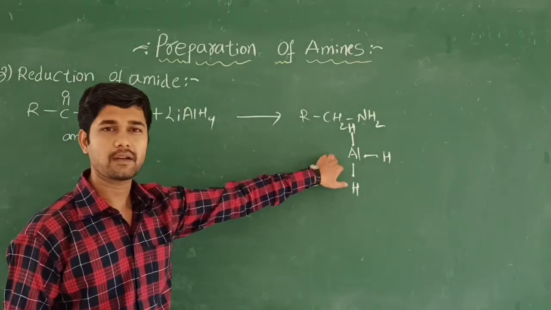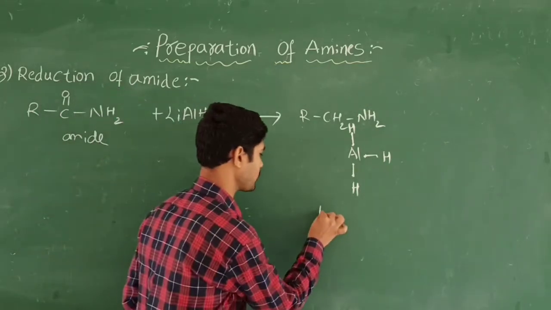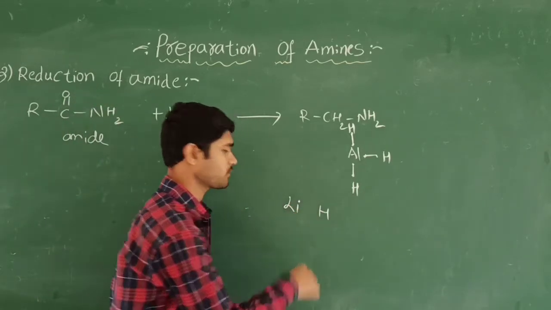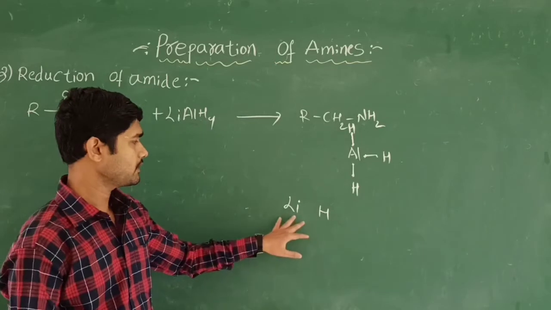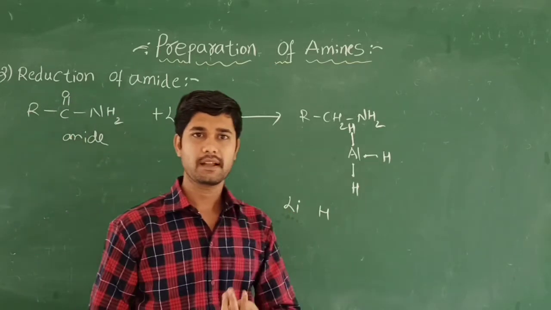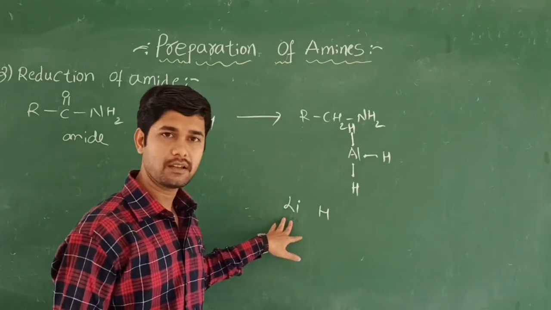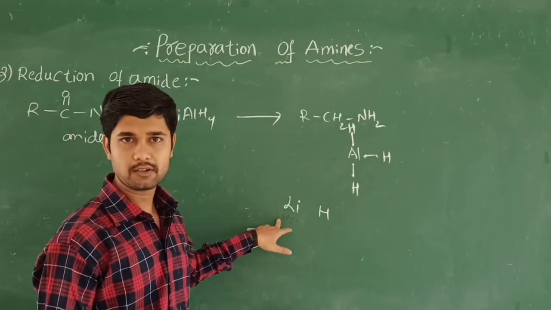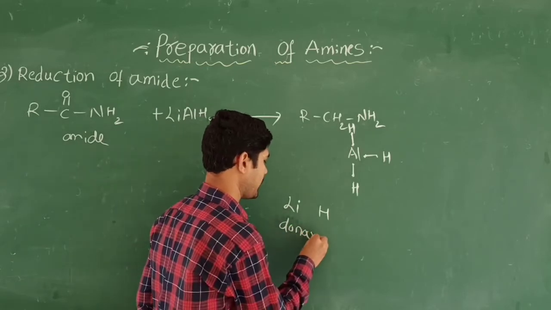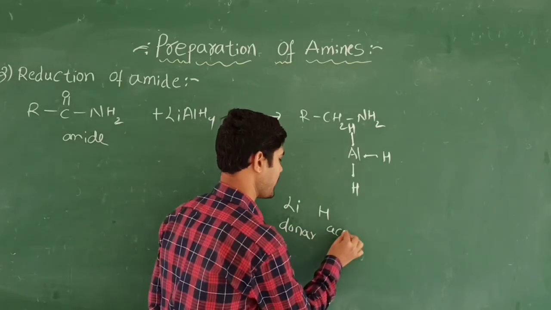I am going to add one more hydrogen, and also I am going to take lithium metal. Why am I taking this lithium metal here? Lithium has 3 electrons in its shell, it is highly electropositive, it acts as a donor, and this acts as an acceptor.